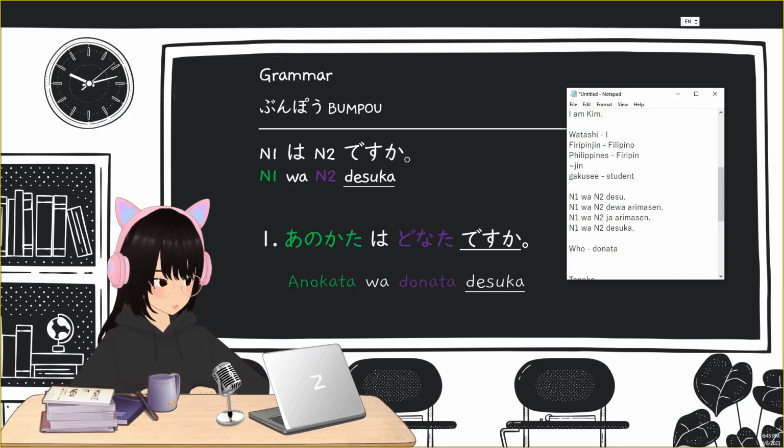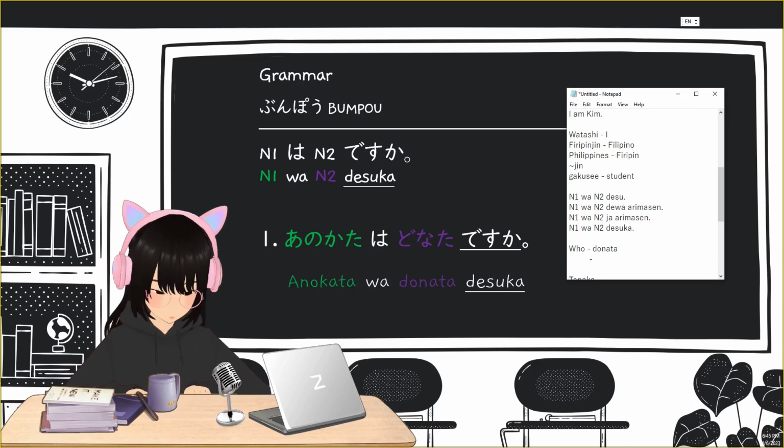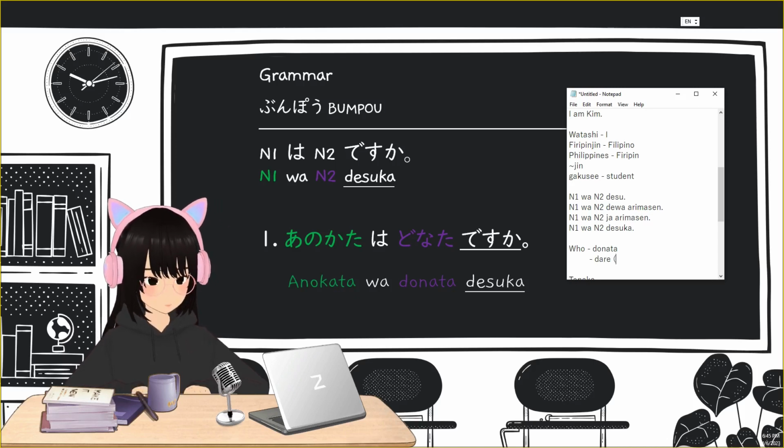There's also another word that's used, dare. You will usually hear this in some animes, Japanese movies or Japanese shows, because this is the casual way of asking who. So dare is casual, and donata is the more formal way. But they have the same meaning, who. They both have the same meaning.